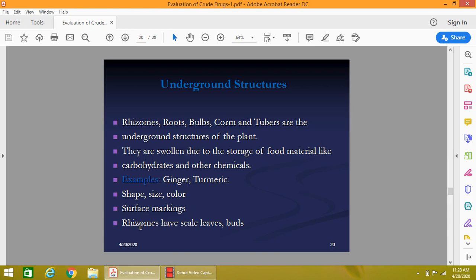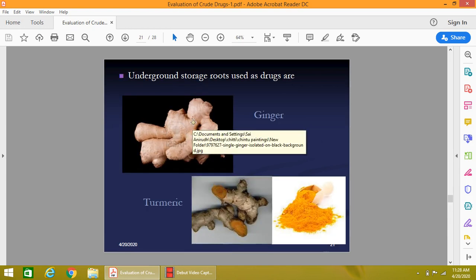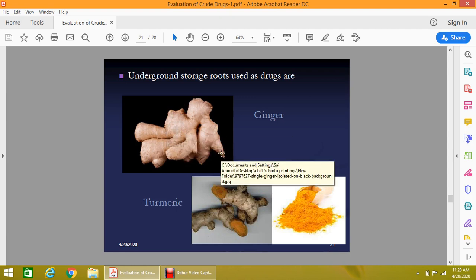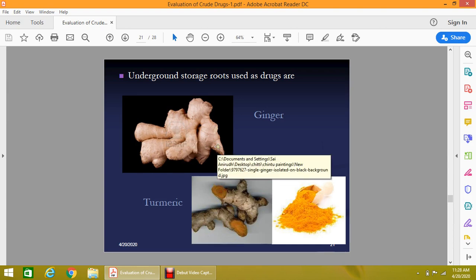And you know, the rhizomes have scales. These are examples of rhizomes: this is ginger and this is turmeric. As you know, on the outer surface of the ginger, scales are present, horizontal lines are present, and a bud is present. These are the external markings.